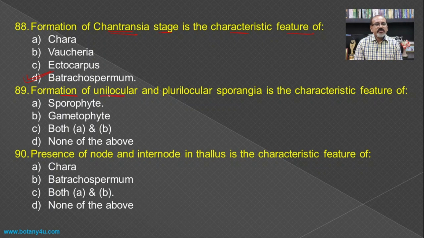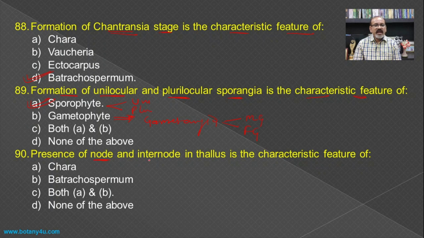Then formation of unilocular and plurilocular sporangia is a characteristic feature of, if you see the gametophyte in Ectocarpus, it is responsible for the development of gametangia, and inside the gametangia there is formation of male gametes as well as female gametes, while on the sporophyte there is development of the unilocular sporangia and plurilocular sporangia, and hence the sporophyte becomes the answer for this question.